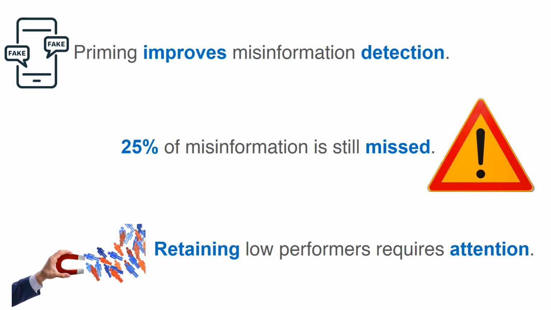However, even when players were explicitly primed, more than a quarter of questionable content snuck through without verification. At the same time, players become more suspicious of legitimate content. Finding the right balance between excessive suspicion and insufficient scrutiny is an important challenge for future research. Since our results show that players who continue playing beyond the first round improve their performance, further research is needed to find techniques that can retain players who do not perform well in initial rounds.